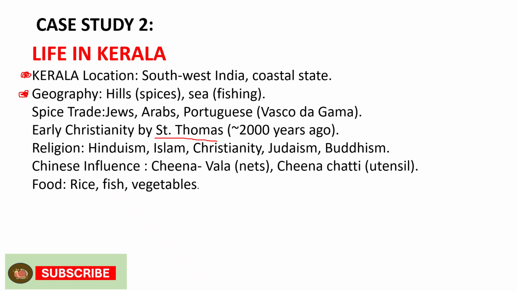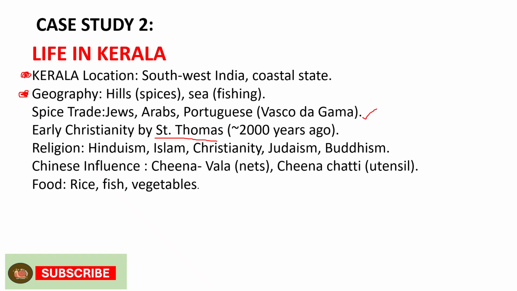The geography of Kerala has mostly hill stations, and there is also the coastal area, with the sea. So they are getting spices from the hill stations and catching fish from the sea. Then Jewish, Arab, and Portuguese spice traders were there in Kerala to trade the spices. So Vasco da Gama is one of the spice traders.